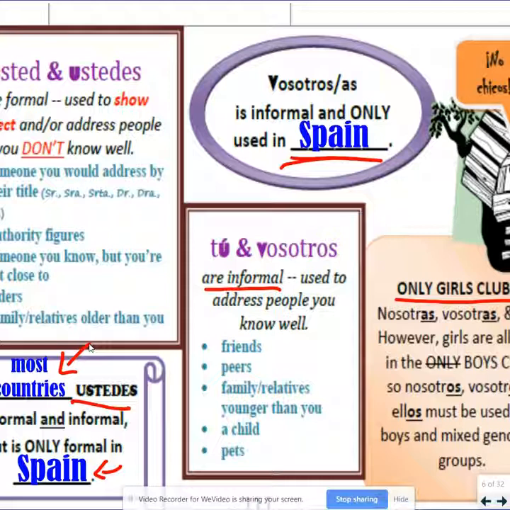It means only, when you are talking about nosotras, vosotras, or ellas, it is only girls. However, girls are allowed in the boys club, right? So if it's nosotros, vosotros, or ellos, that does not mean it's only boys. It means it could be just boys or boys and girls mixed. Okay, so these are our singular and plural subject pronouns. We'll go through some examples in my next video. This is just to help you fill in these notes, okay?